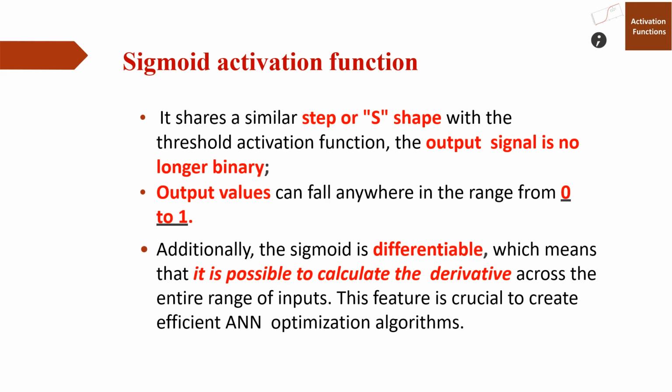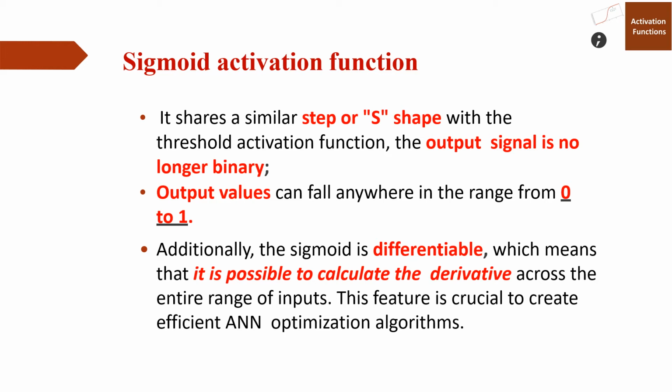It is similar to the step or S shape with the threshold activation function. The output sequence is no longer binary. In the previous diagram, I already mentioned that the output value will range from 0 to 1. Additionally, the sigmoid is differentiable, which means that it is possible to calculate the derivative across the entire range of inputs. And this feature is crucial to create efficient optimization algorithms.